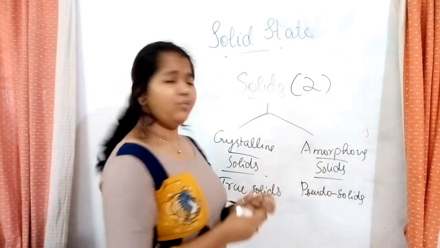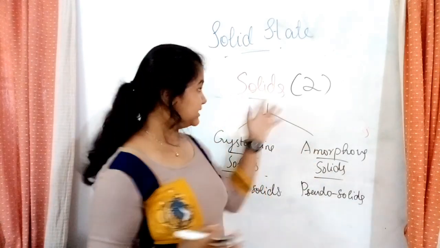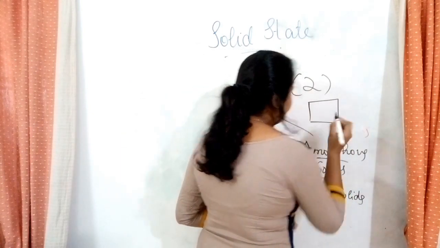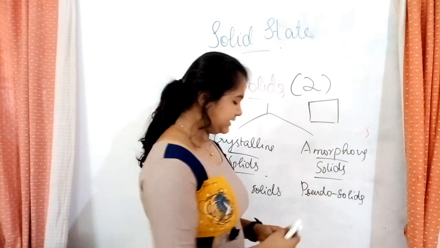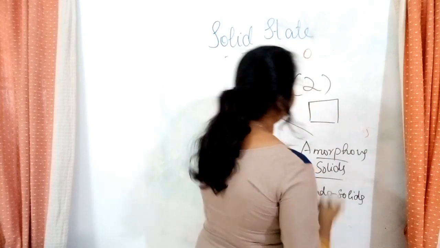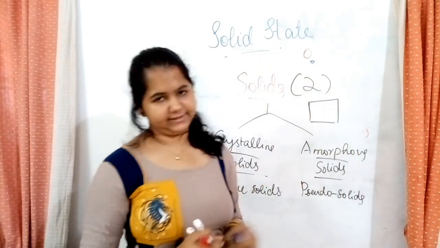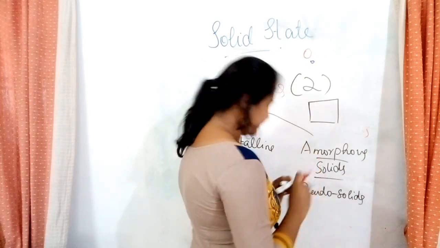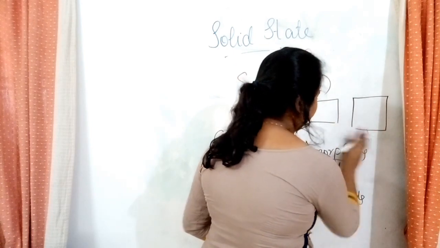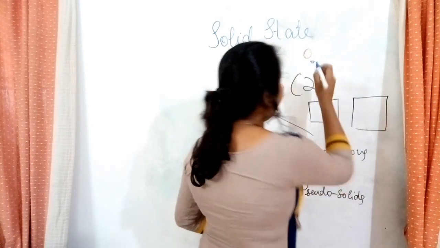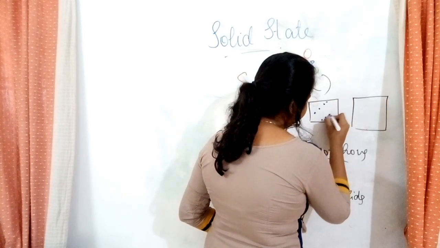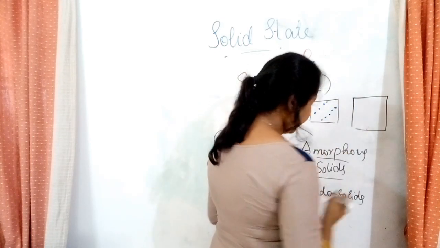Okay. So, how can you classify this on the basis of the arrangement? Let's take a solid and let's take it has two particles, something that looks like this and the other one will look like this. Okay, this is the particle. So, in this, there are two solids. Okay, we are taking two solids, so that we can compare and tell which is crystalline and which is amorphous. So, I am taking the two solids and I am marking this to be like this. Okay. And over here, this is.